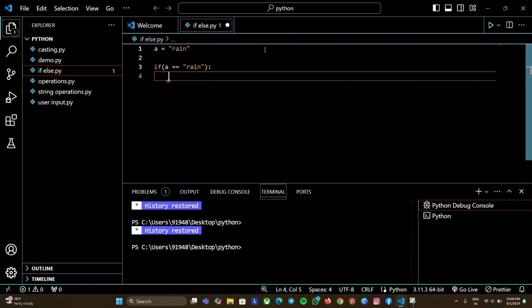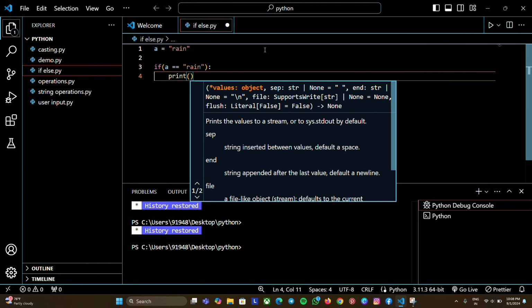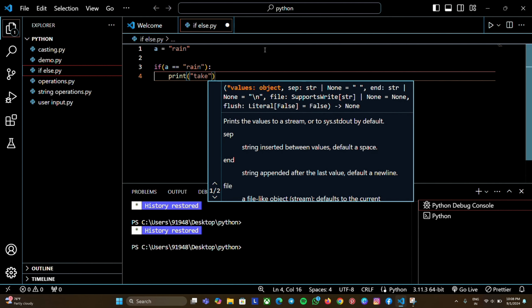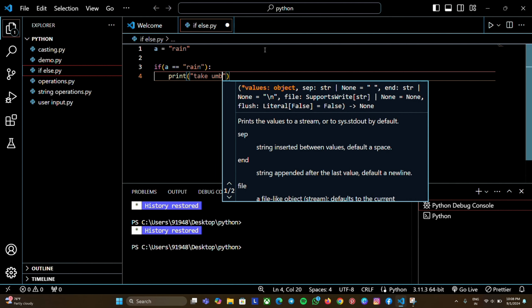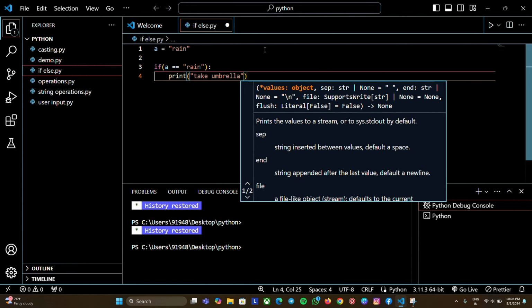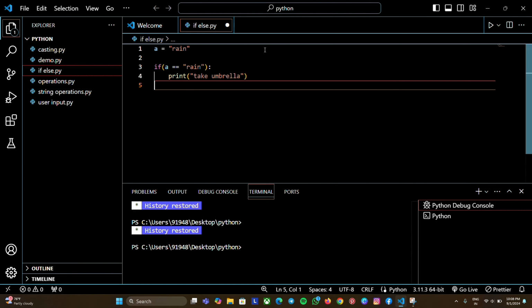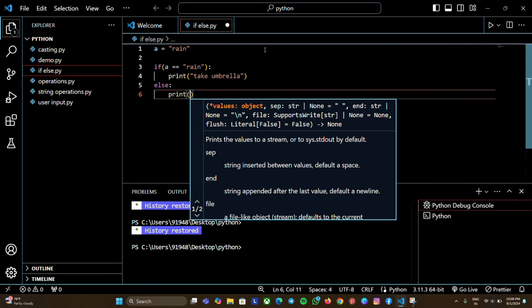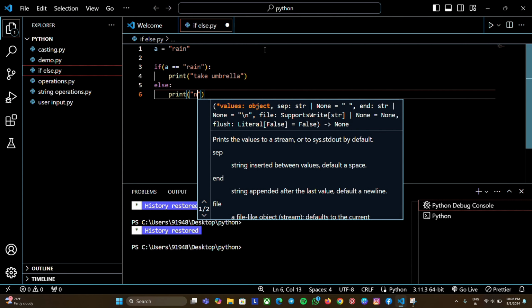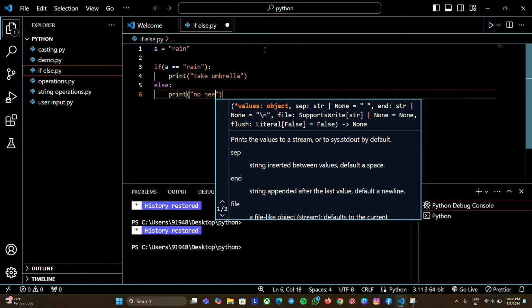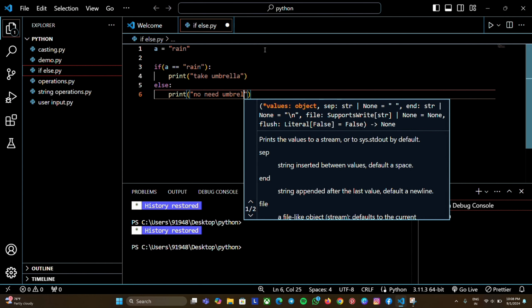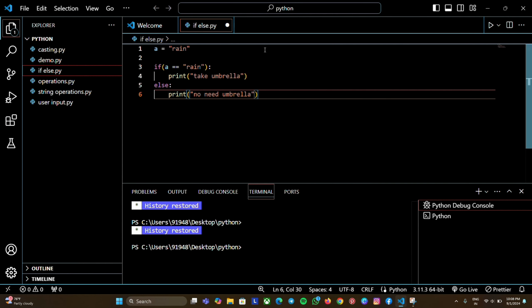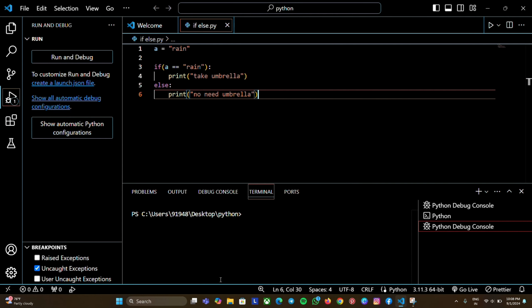Come to the next line, print take umbrella. Once completing the if, come to the next line, open else, put the colon, and open print again, and let's say no need umbrella. Now let's run the code and see the output.